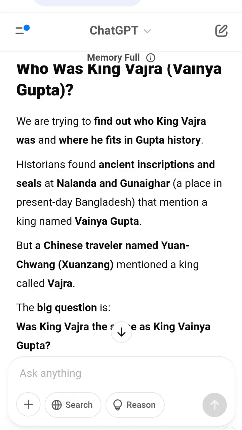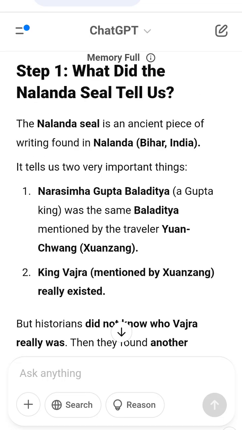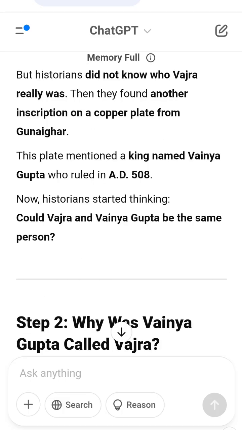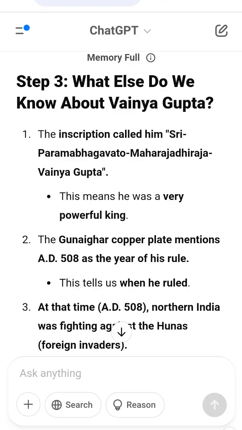Final summary. 1. The Nalanda seal proved that Narasimhagupta Baladitya was real. It also proved that King Vajra existed. Vajra and Gupta were probably the same person. 4. Gupta ruled Bengal around AD 508. 5. At that time, the Gupta Empire was collapsing because of attacks by the Hunas. 6. Gupta was an independent king in eastern India.